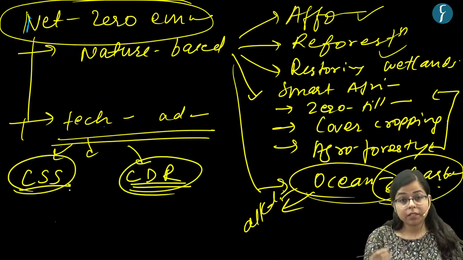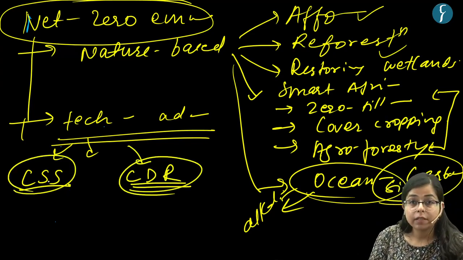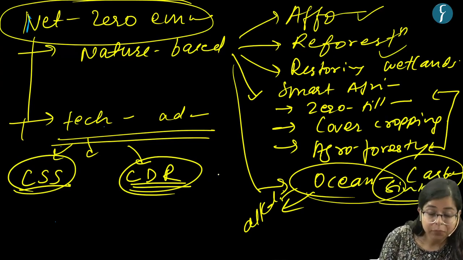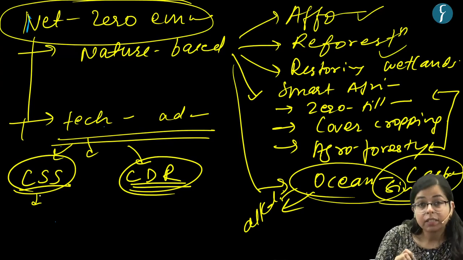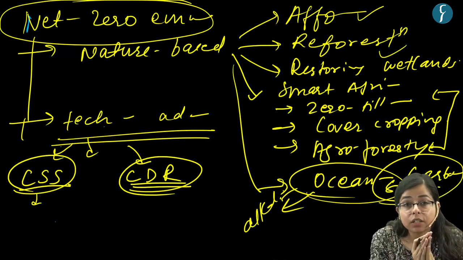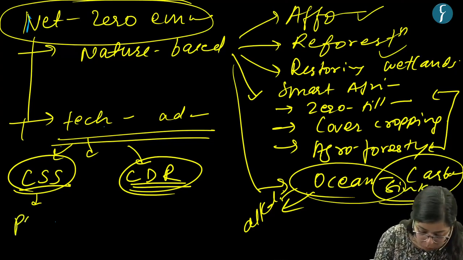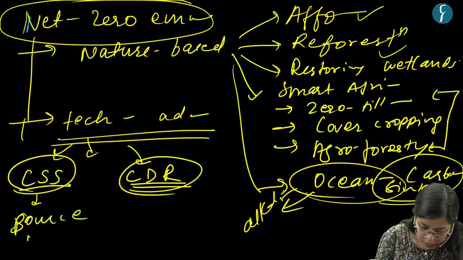Now there is a difference between carbon storage technologies and carbon dioxide removal technologies, right? Now the major difference is that carbon dioxide storage technologies are employed at the source of emission.